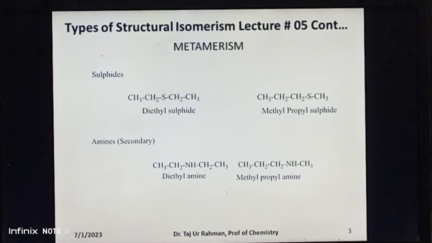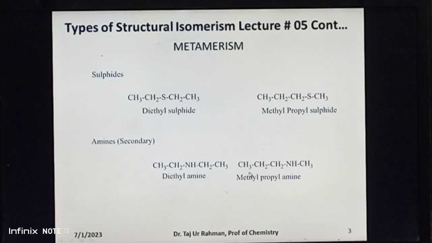These are two other examples in which the phenomenon of metamerism can be observed. These are two sulfide compounds, that is diethyl sulfide and methyl propyl sulfide. Both these compounds have the same molecular formula C4H10S, same numbers and kinds of atoms, but they differ from one another in the nature of the alkyl groups attached on either side of this sulfide functional group. Thus, they are also metamers of each other.